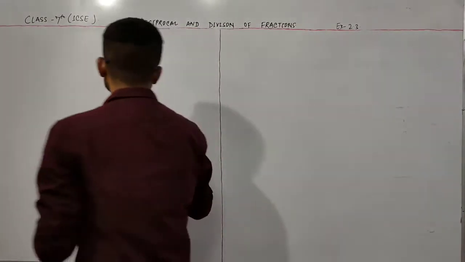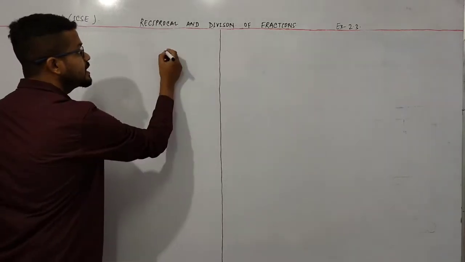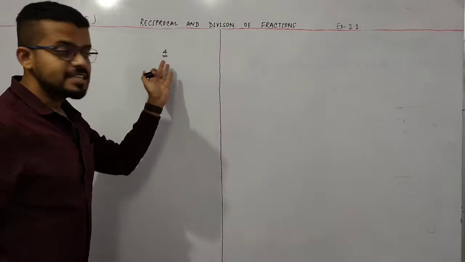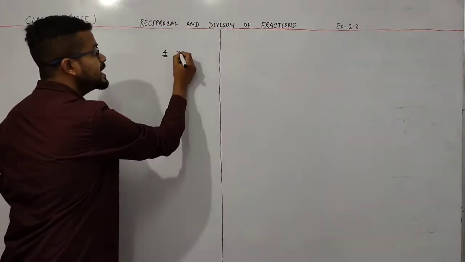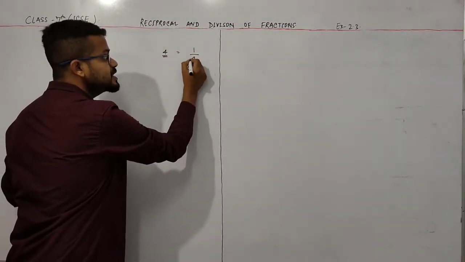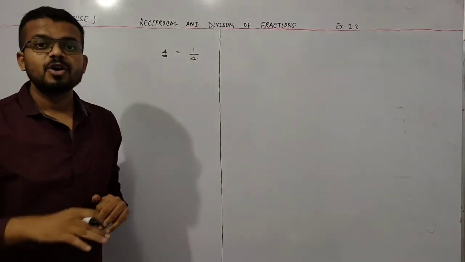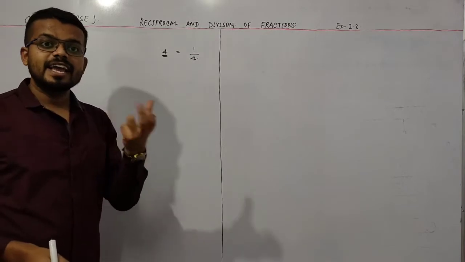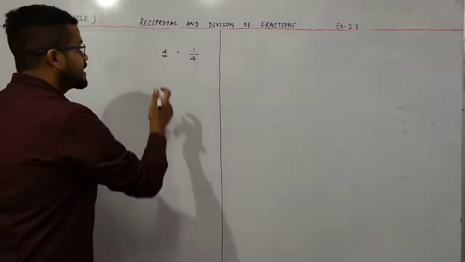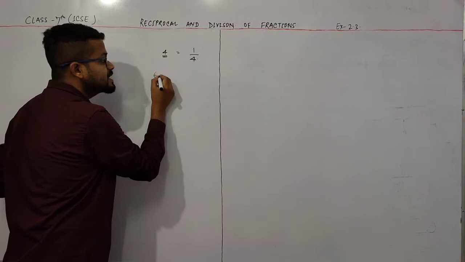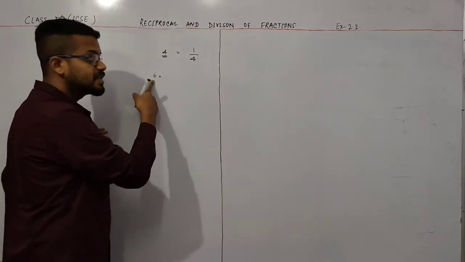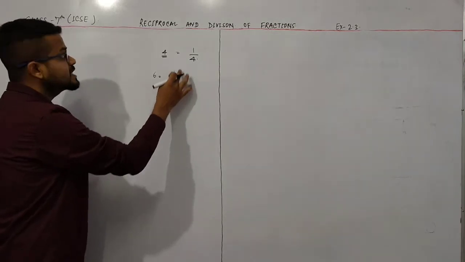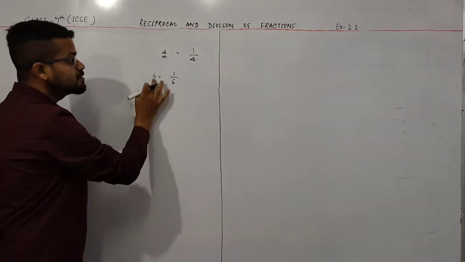Like if I take an example of a simple whole number, 4. If there is a number 4, then what is the reciprocal of this number? Simply I reverse this number, so this is 1 by 4. Or we can say that whenever I divide any number by 1, like if I take an example 6, and divide 1 by this number, this is 1 by 6. So this 1 by 6 is the reciprocal of this number.